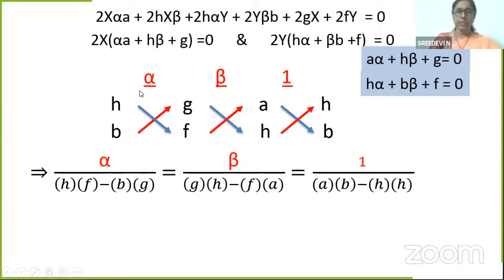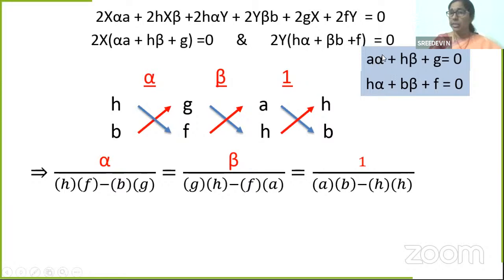Alpha by, I'm taking alpha, the first coordinate, by HF minus BG. That is equal to beta by GH minus FA. Then the constant is 1 by AB minus H square. Is that clear, students? I repeat, H into F minus B into G with alpha, the first variable.